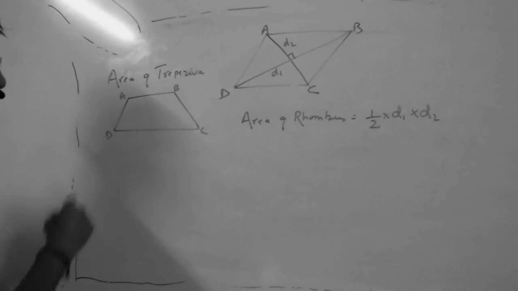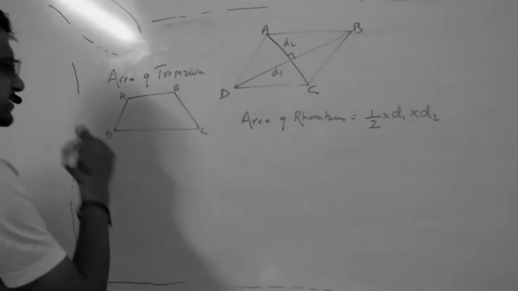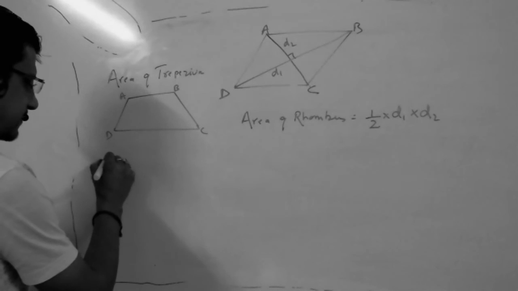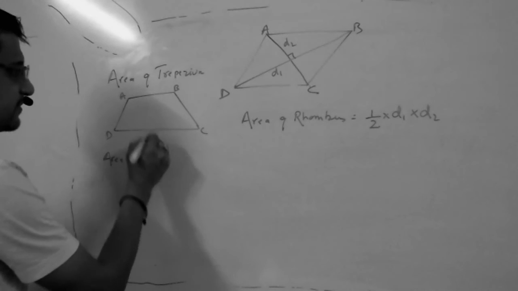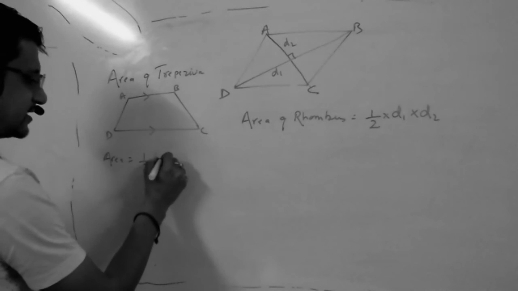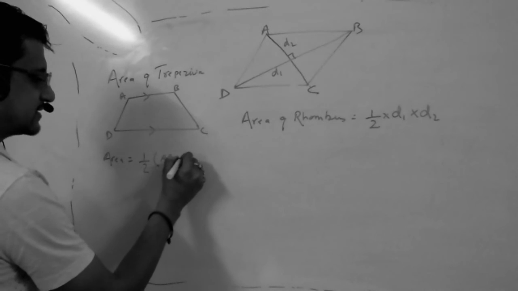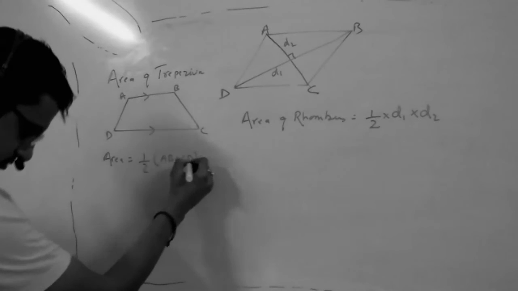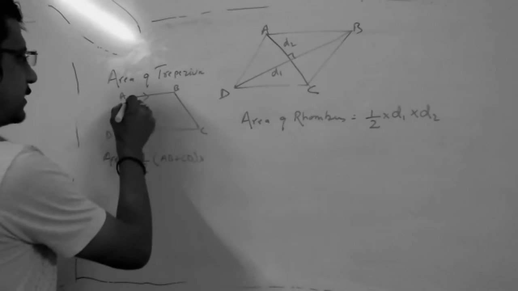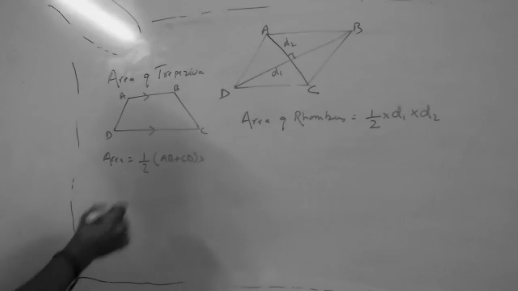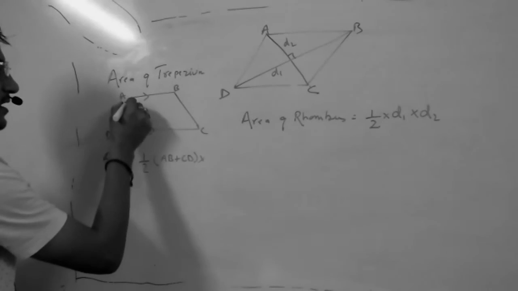So when we say area of a trapezium, it is half into the sum of the parallel sides, that is AB plus CD, into height.